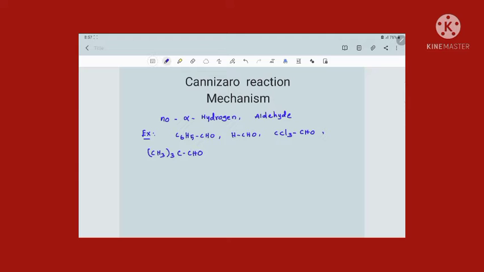These are examples of compounds which do not have alpha hydrogen, so generally these compounds can readily undergo Cannizzaro reaction.